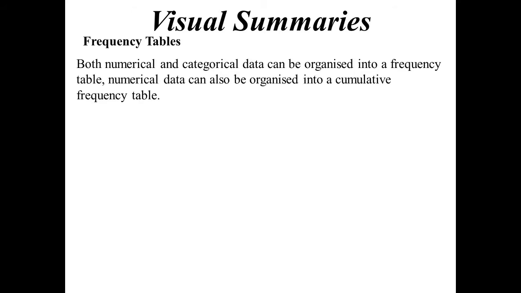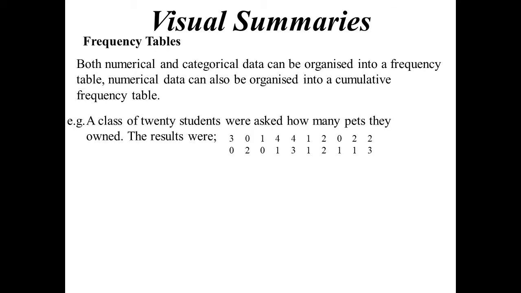So the visual summaries. Frequency tables is probably the first type where we gather our information. So numerical and categorical data can be put into a frequency table. But numerical data we can also put into a cumulative frequency table. You can't do a cumulative frequency on a categorical data because how do you add up blue and red or something like that? You can't do it. You know?